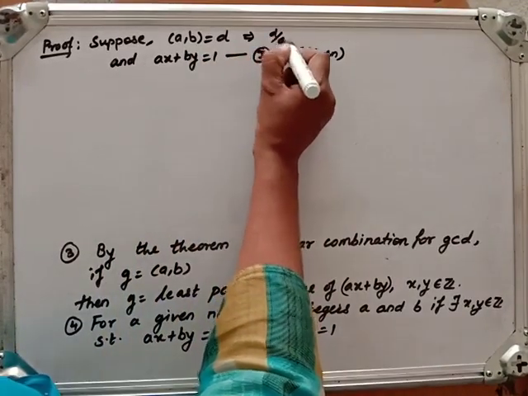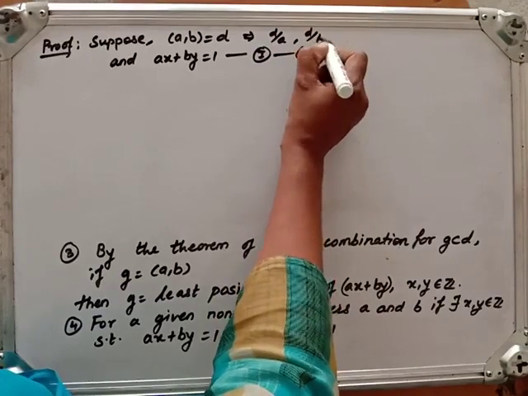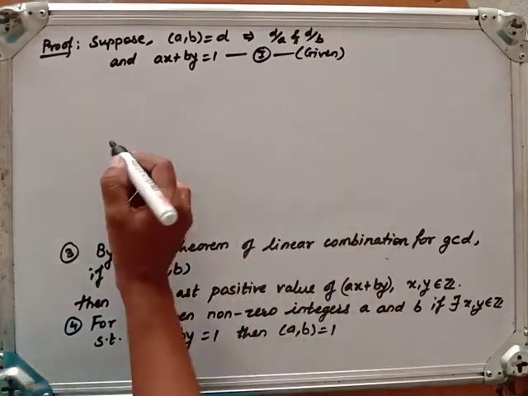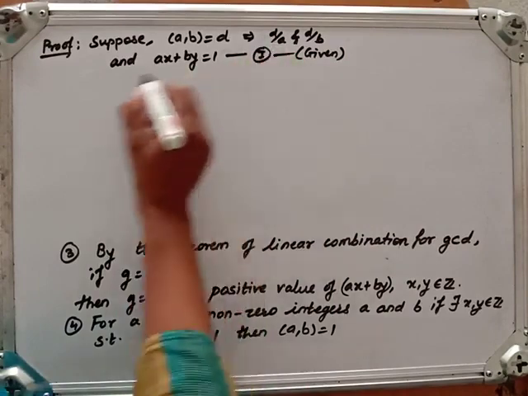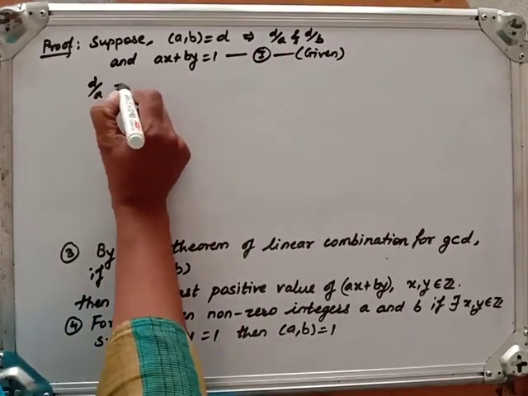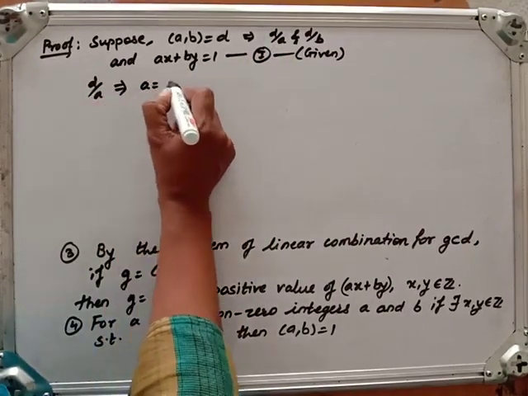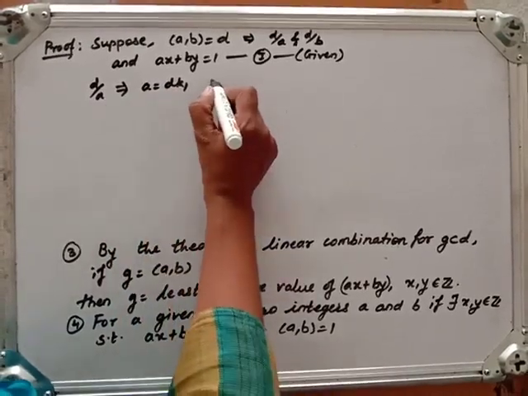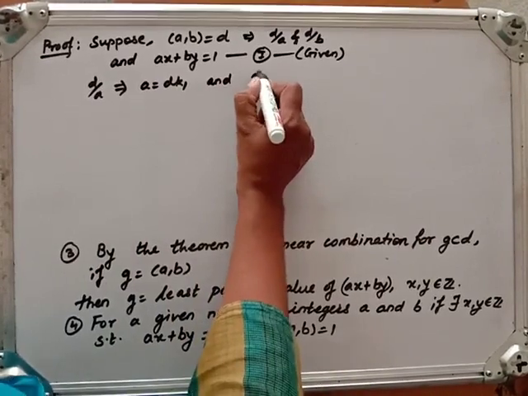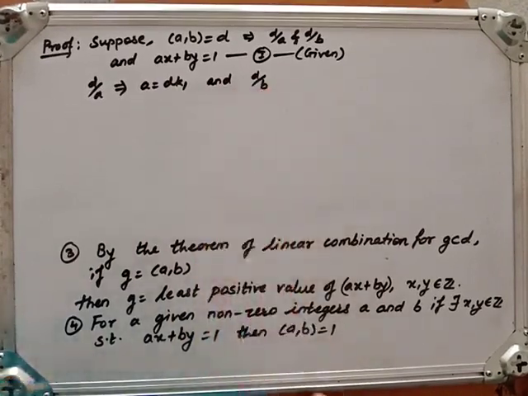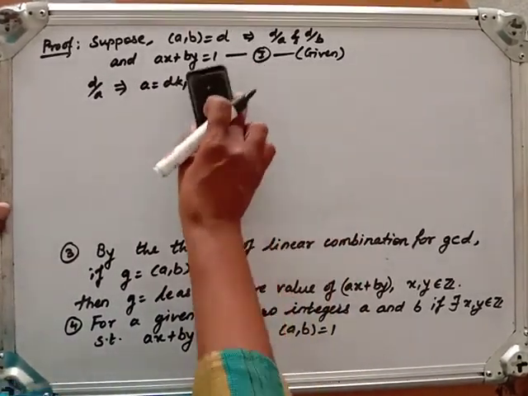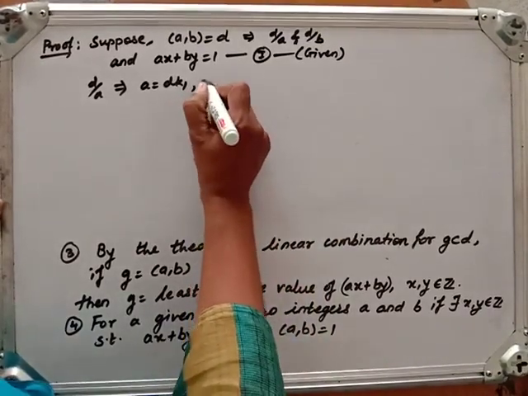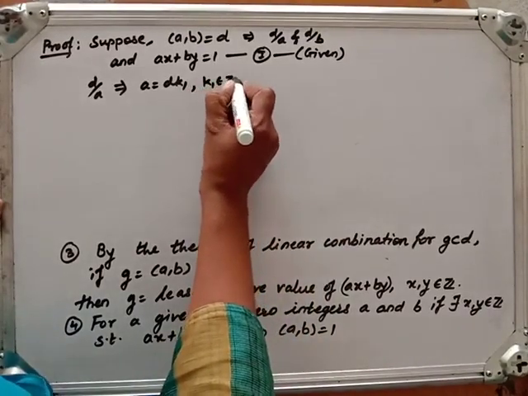This says D divides A and D also divides B. So D divides A, which implies A is equal to dk1, where k1 belongs to the integers.